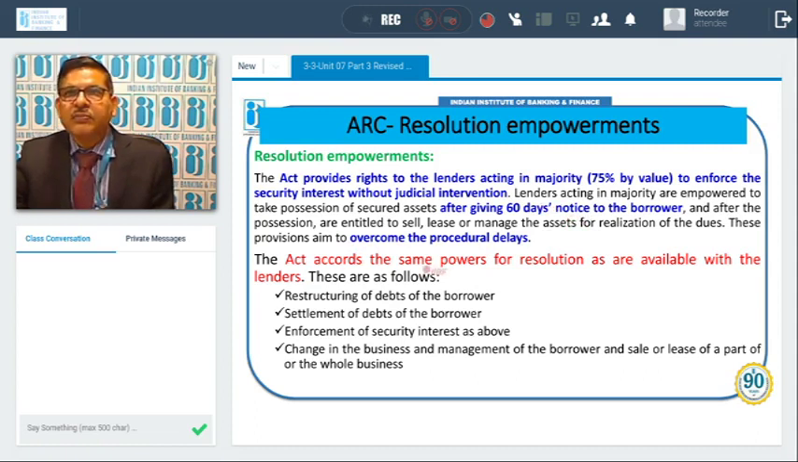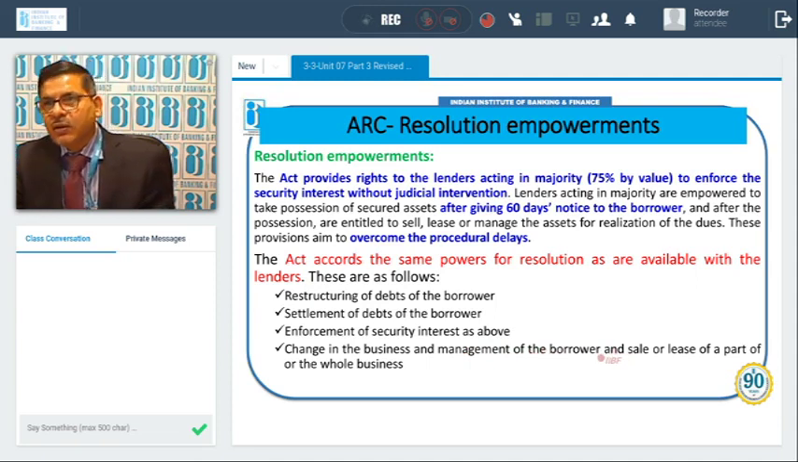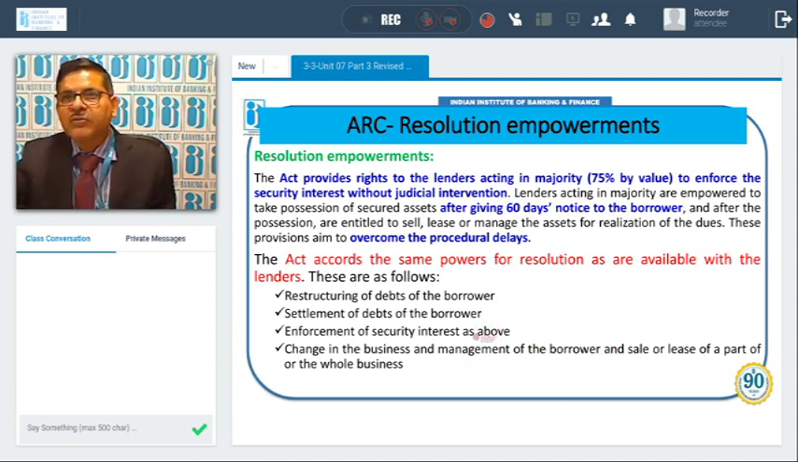The Act accords the same powers for resolution as are available to the lender. So whatever powers are available to the lender for realizing their dues, meaning taking legal action, selling and so on, the same powers are available to the ARC also. These are the following powers: restructuring of debt of the borrower, settlement of debt of the borrower, enforcement of security interest, change in the business and management of the borrower, and sale or lease of a part or the whole of the business. All these powers which were available to the lender are also available to the ARC.